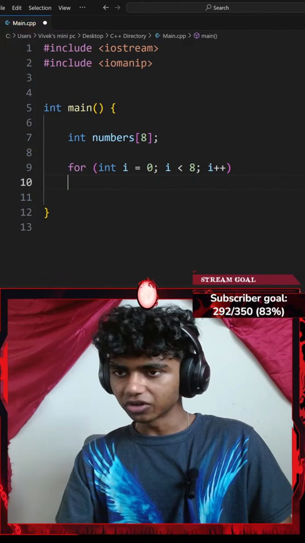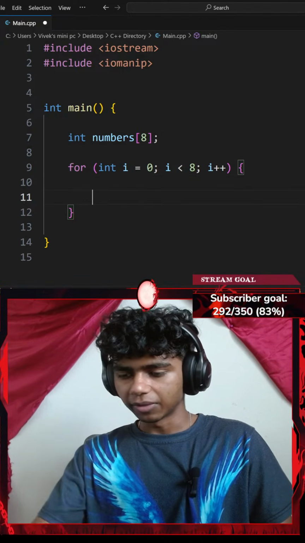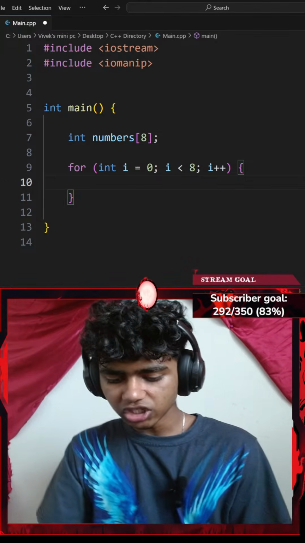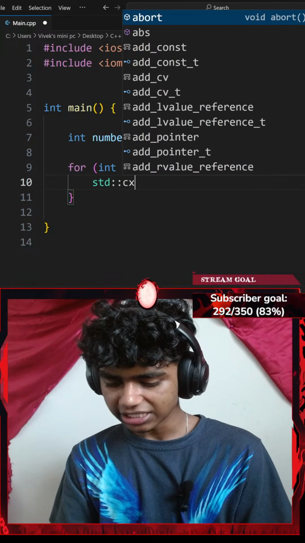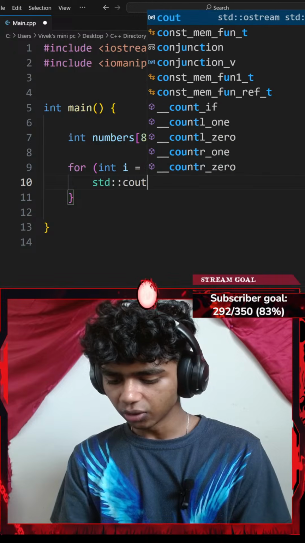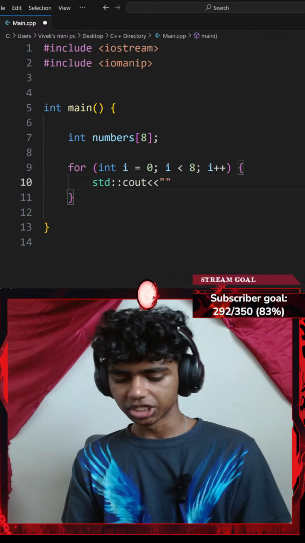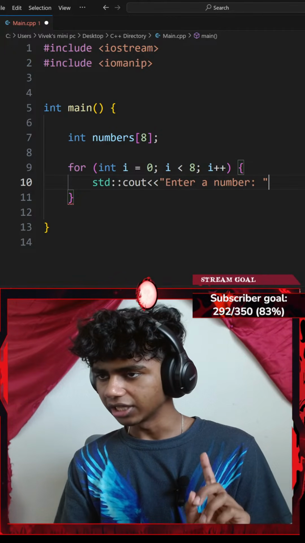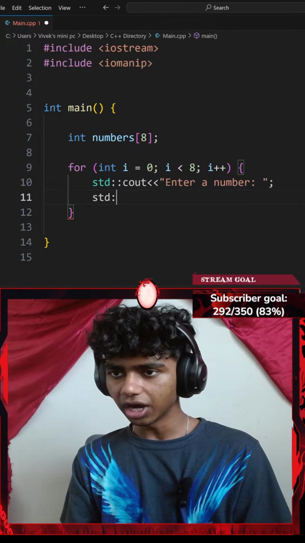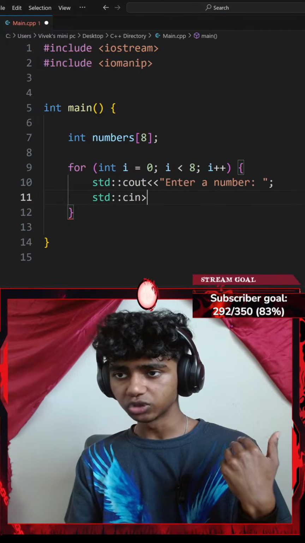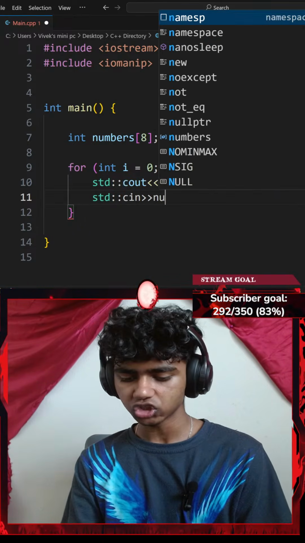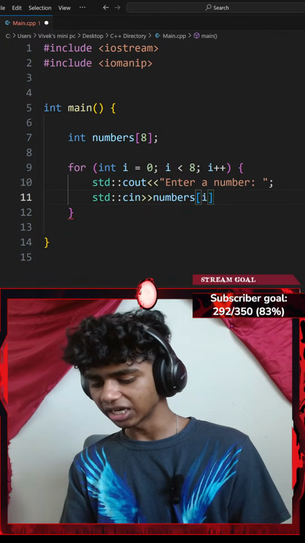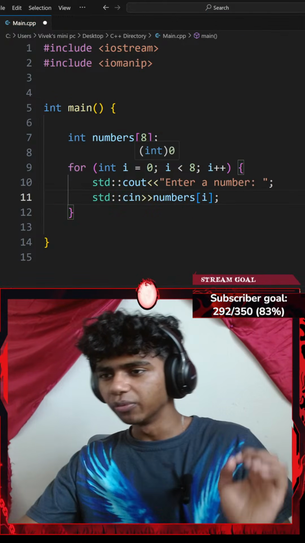Okay, let's go with a pair of curly braces, and then maybe a space. Okay, so let's go with a standard console output with an insertion operator. I want to insert something, let me say something like enter a number. Okay, I'll end that with a semicolon, and then let me add a standard console input with an extraction operator. I want to extract my numbers array at index i. I keep confusing i with 1.